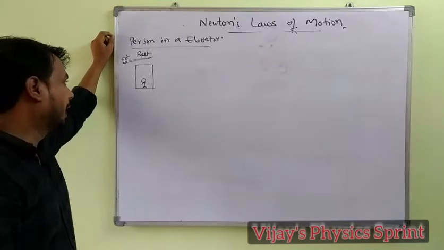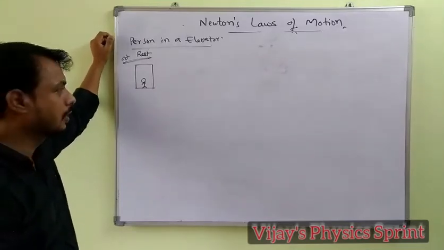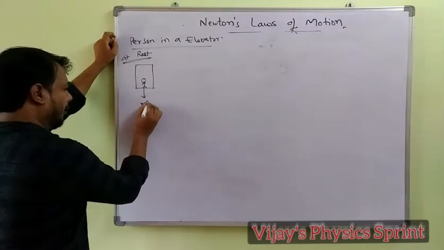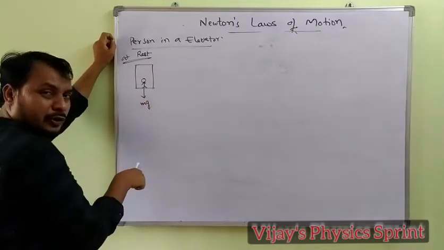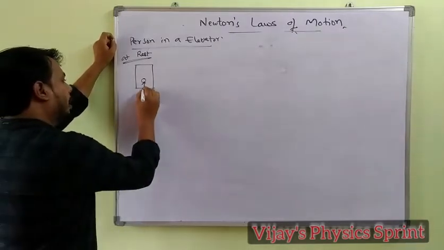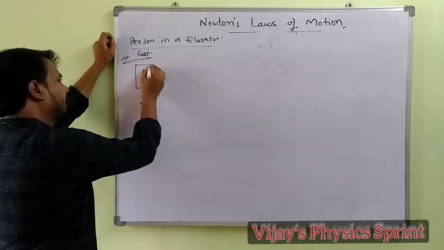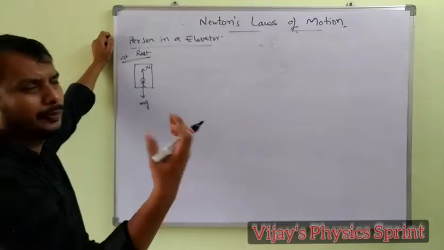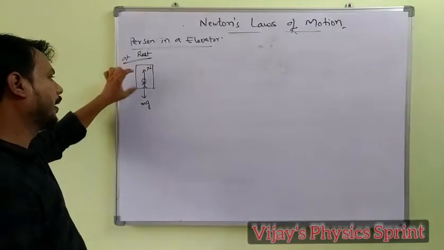So how many forces are acting on the body? First one, the weight of the body. Weight always acts downwards, mg, and the normal force, it is N. A person in contact with a surface, the normal force will act, that is N and mg.